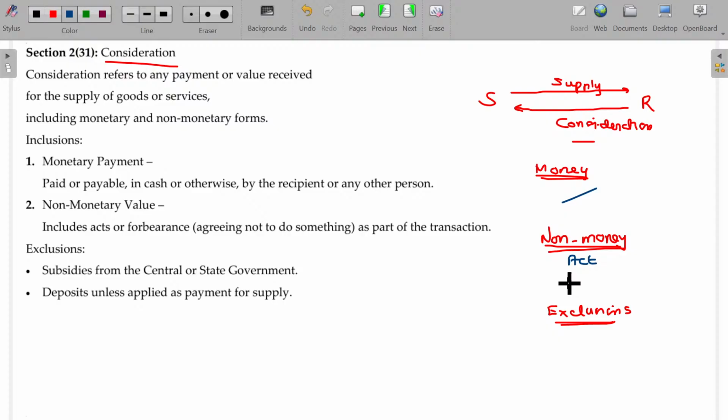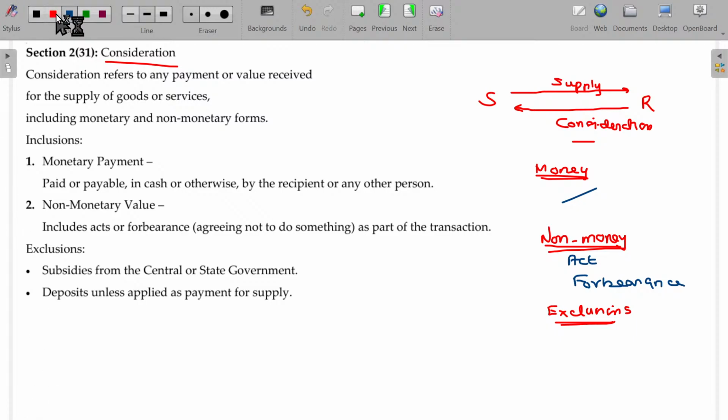R's forbearances. So I will give this consideration, you should not do that activity. Like Apollo Hospital and Dr. X, I explained. Apollo Hospital gives a consideration asking Dr. X not to operate a private clinic. So that will be called forbearance. The forbearance is now converted into money's worth. That will also be consideration.